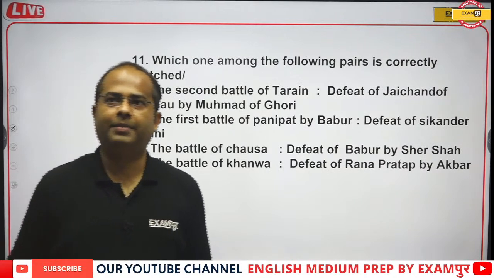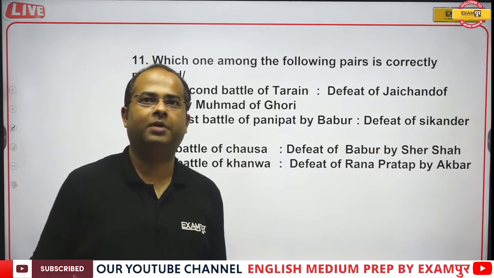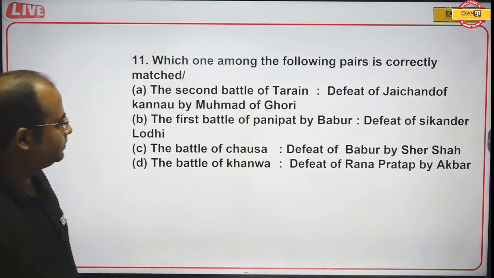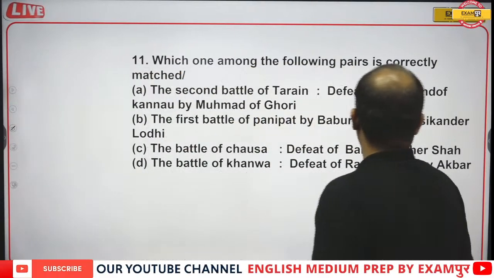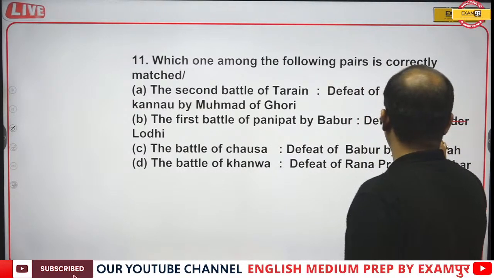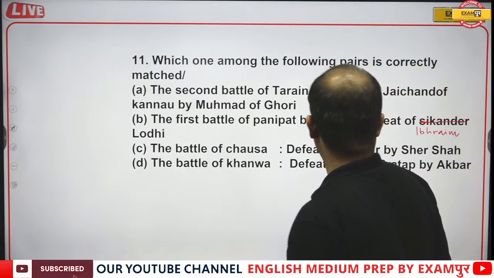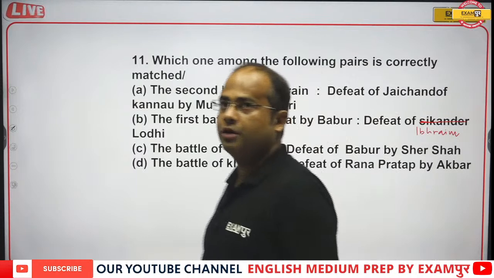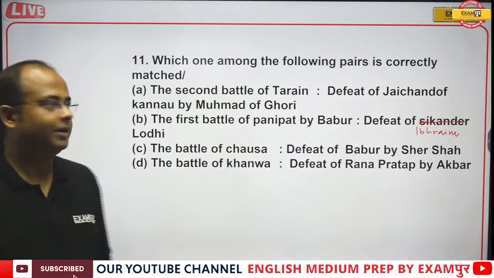So which of the following pair is correctly matched? Second battle of Tarain, defeat of Jaichand of Kannauj by Muhammad Ghori. First battle of Panipat, defeat of Sikandar Lodi. So guys, it is not Sikandar Lodi, it is the defeat of Ibrahim Lodi. Battle of Chausa, defeat of Babur by Sher Shah. Battle of Khanwa, defeat of Rana Pratap by Akbar.